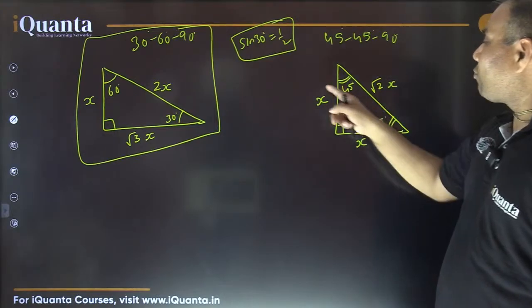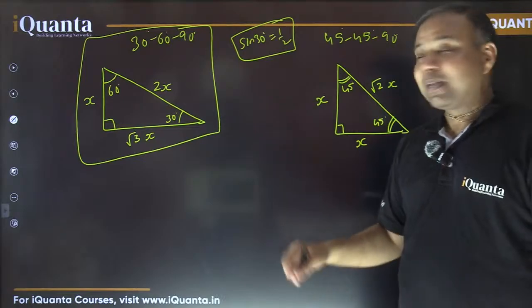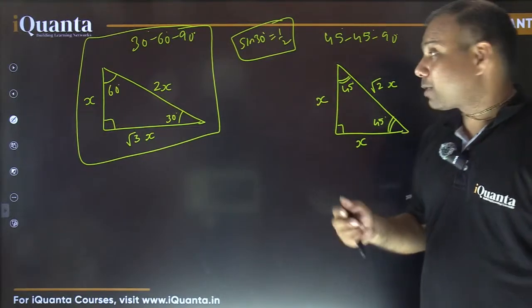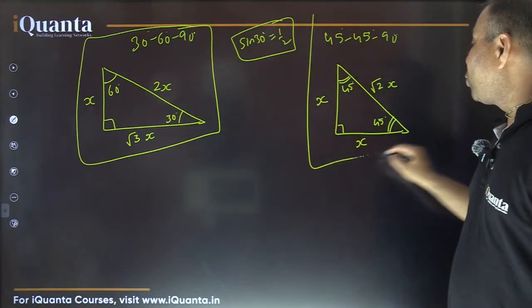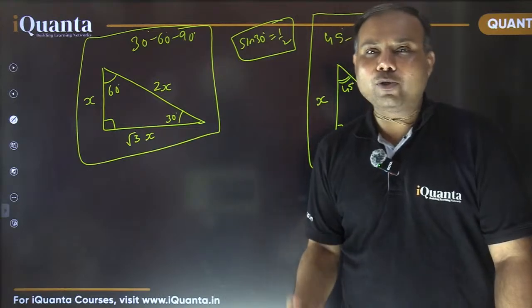So the ratio here is 1 is to 1 is to root 2. If this is 1, then this is also 1 and this is going to be root 2. If this is 2, then this is also 2 and this is going to be twice of root 2. Is it not? So these are the two special cases which are very helpful to avoid the use of trigonometry.